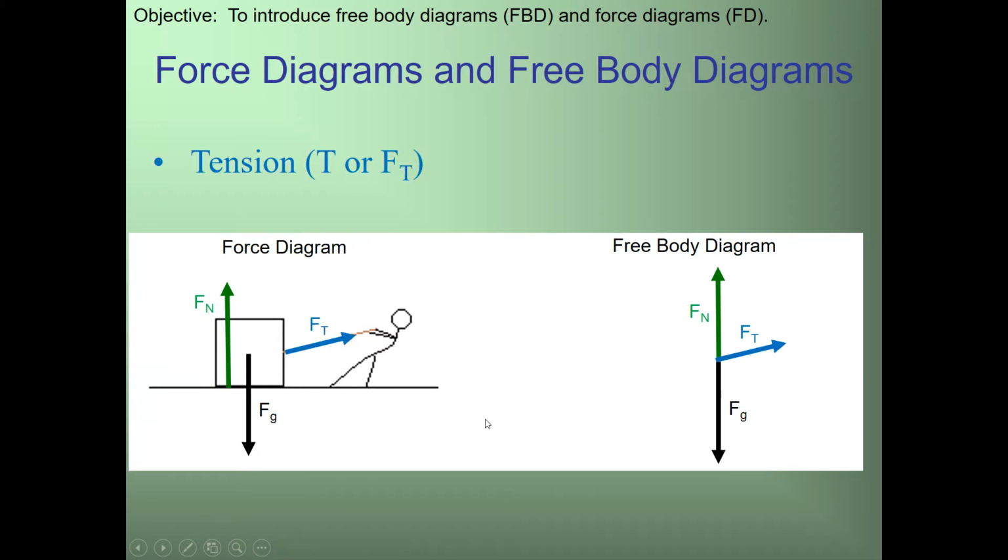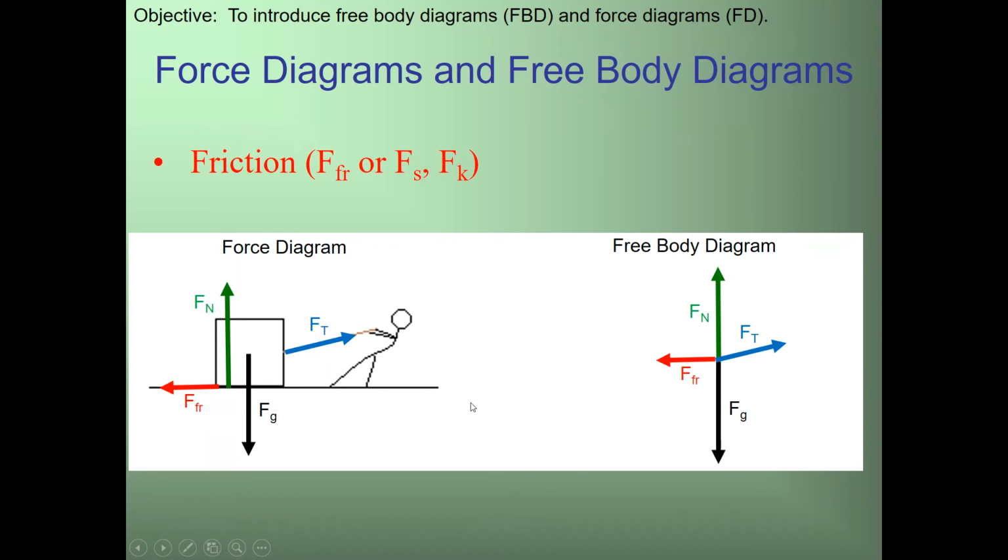For tension, anytime a rope, chain, or something of that nature is being applied, we're going to use the force of tension, and it goes from where that force comes from in the direction of that rope or chain. And over here on my free body diagram, I've got that center of mass represented as a point, and I've got all of my forces going away from that point.